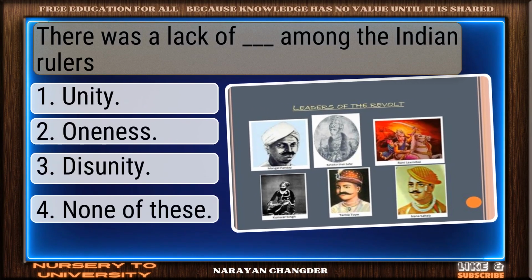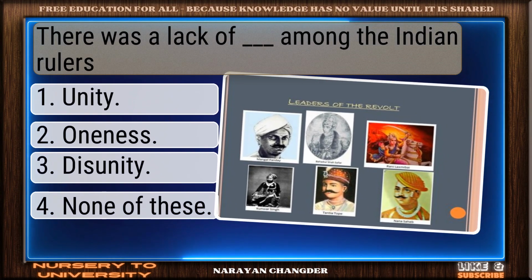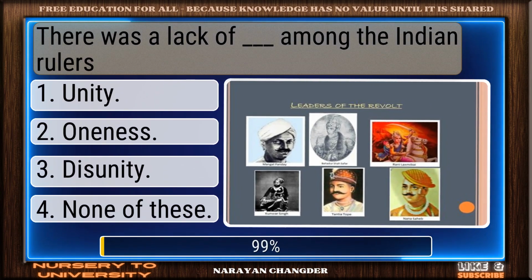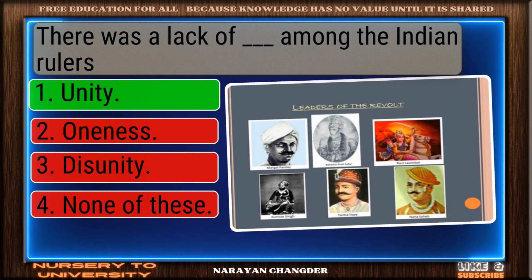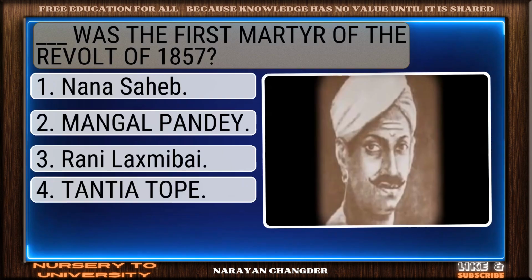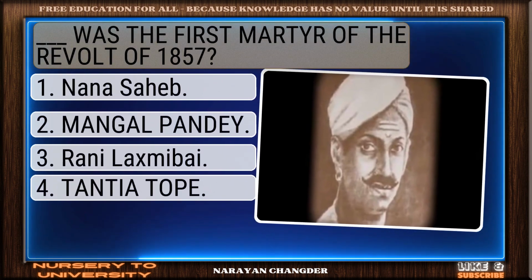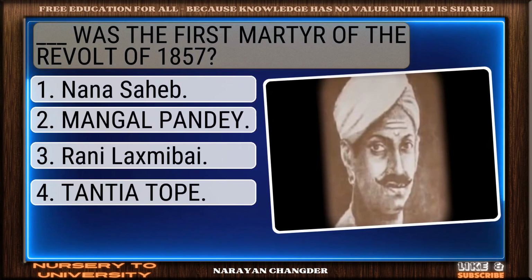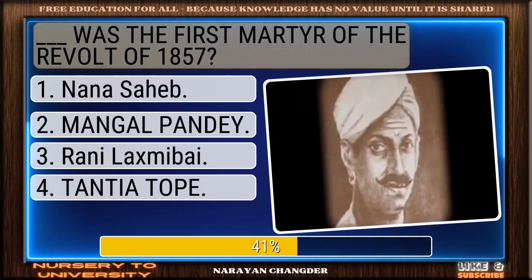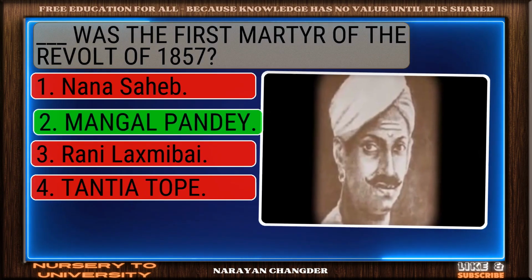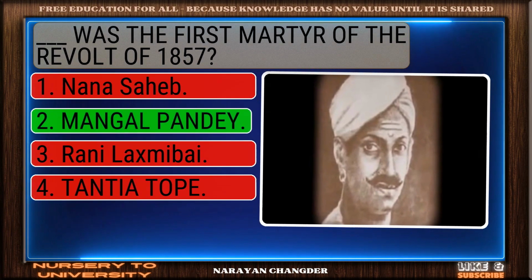Question number 100. There was a lack of dash among the Indian rulers. Well picked. Unity is the correct answer. Question number 101. Dash was the first martyr of the revolt of 1857. You chose Mangal Pandey, and it is correct.